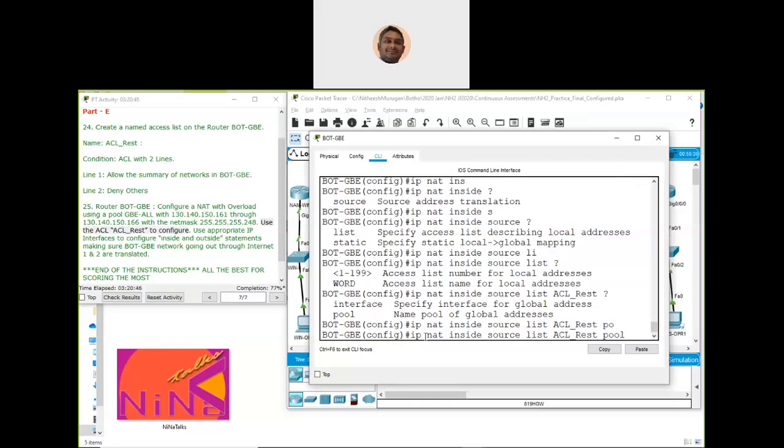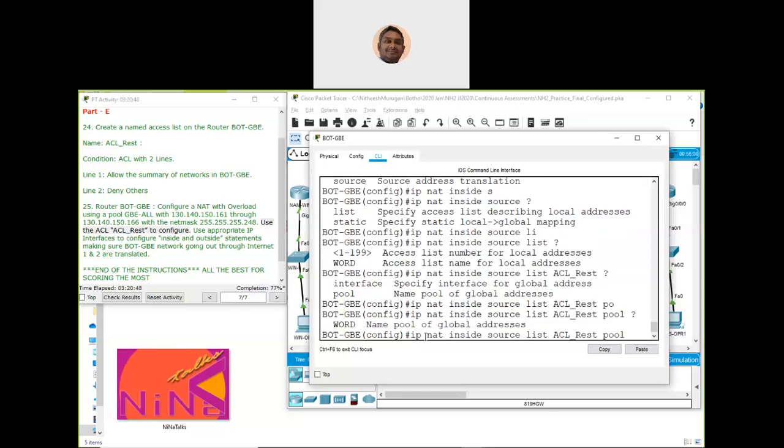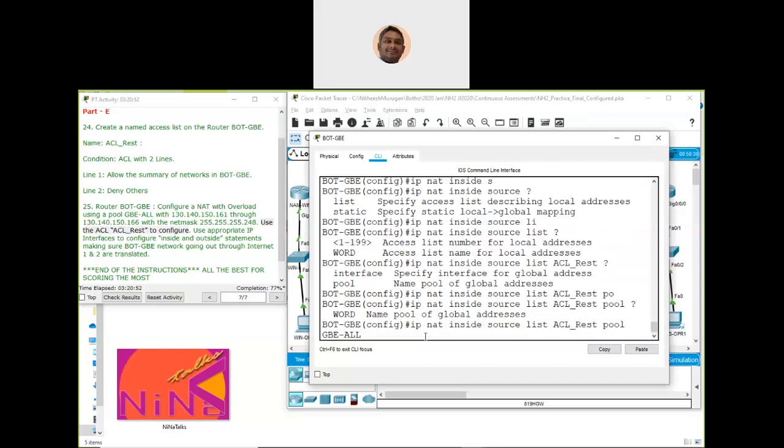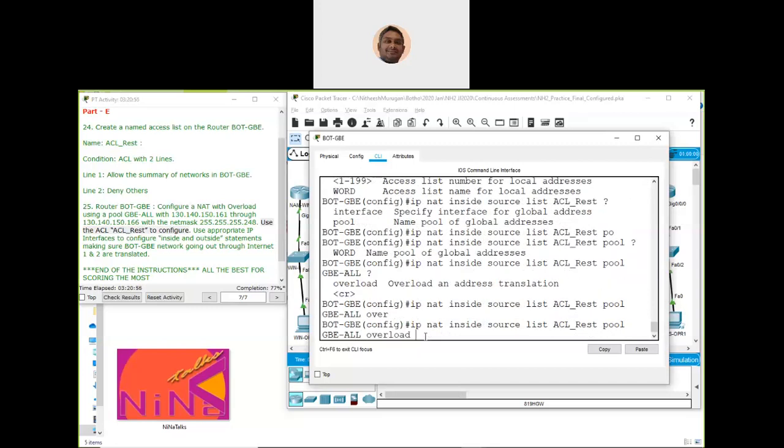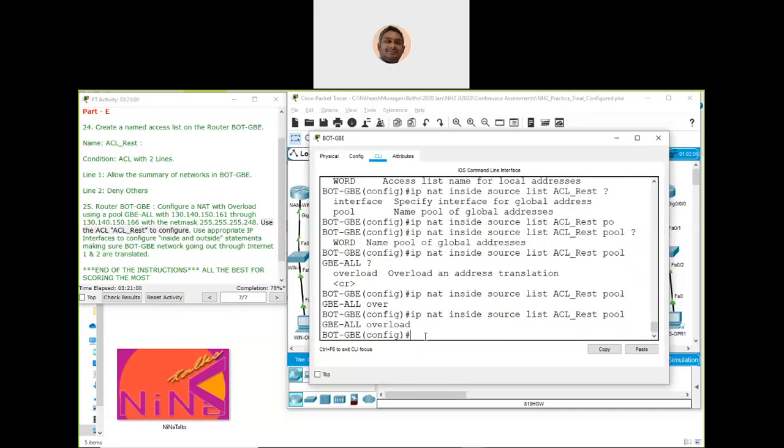And then we have created a pool, which is GBE all, and then overload, because the question asks us to do an overload. So ip nat inside source list ACL rest pool GBE all overload.